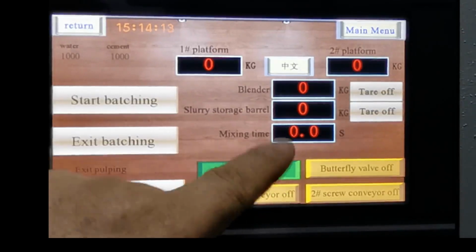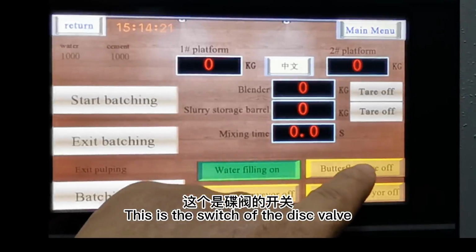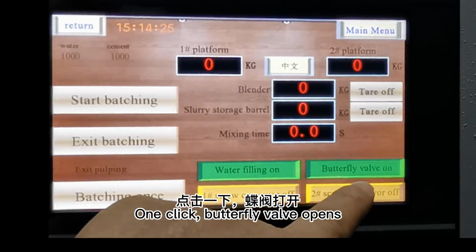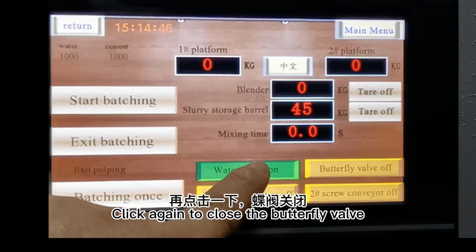Click to open. This is the switch of the disc valve. We generally do not use. One click, the butterfly valve opens. Click again to close the butterfly valve.